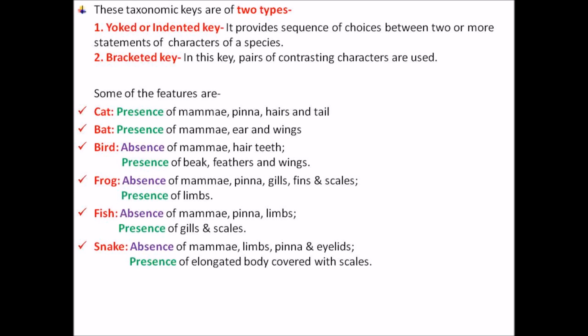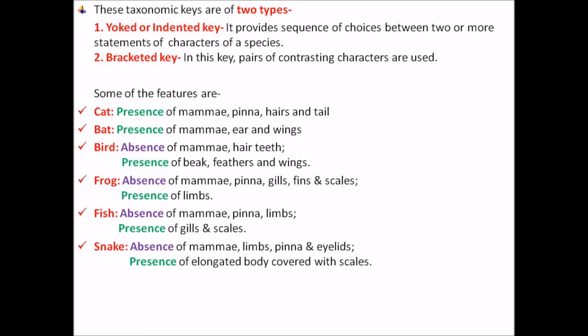So this is what we are talking about, contrasting characters, opposite characters. Two or three statements are given like this. By going through these contrasting characters, we can identify the organism. Fish has gills and scales. Cat has mammary glands, pinna, hairs and a tail. Birds have a beak and feathers. So that is what we are talking about: an analytic device, artificially made, representing alternate characters.